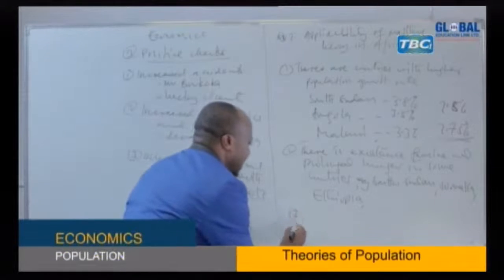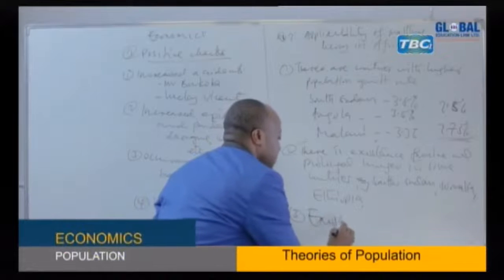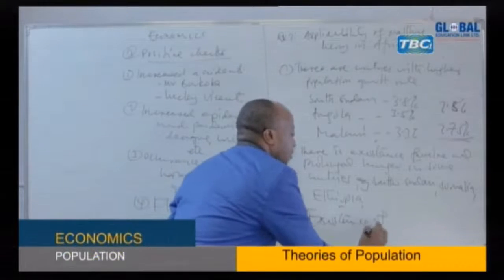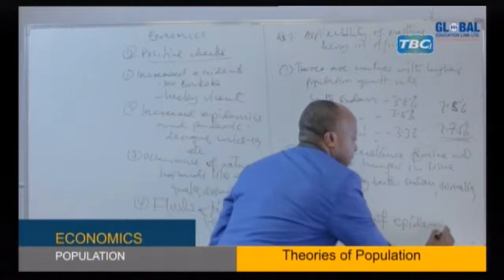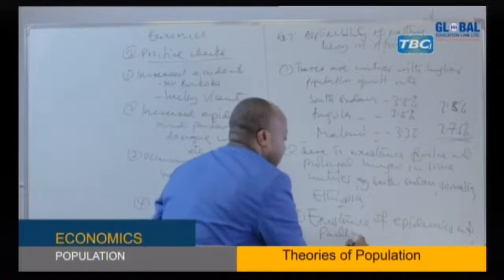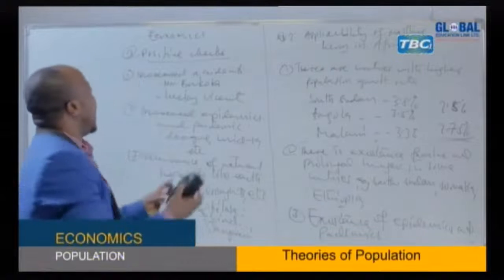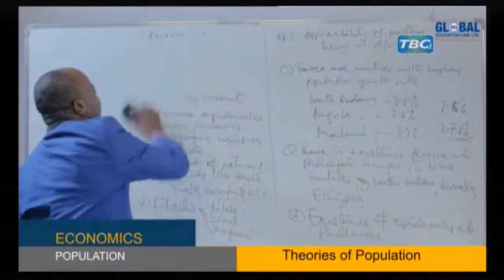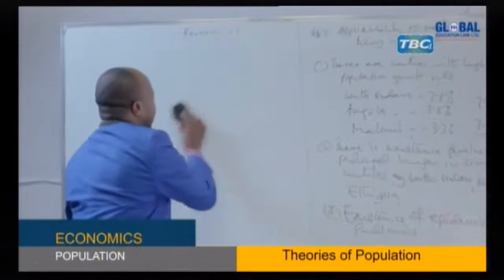Number 3, applicability. We have existence of epidemics and pandemics. That is another evidence that not all population theory is applicable in Africa. We can see there are increasingly epidemics and pandemics.